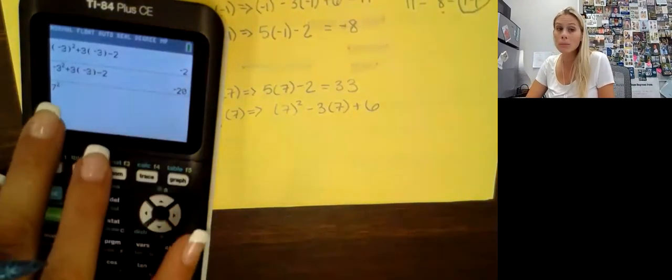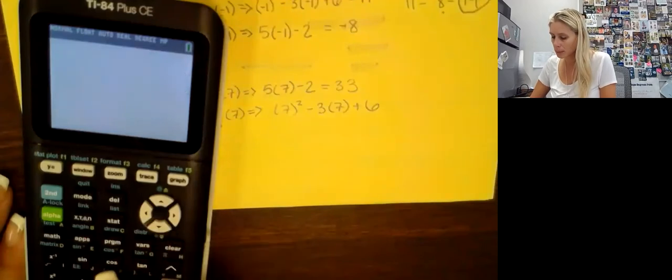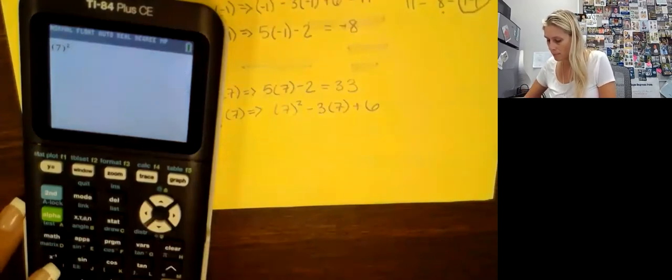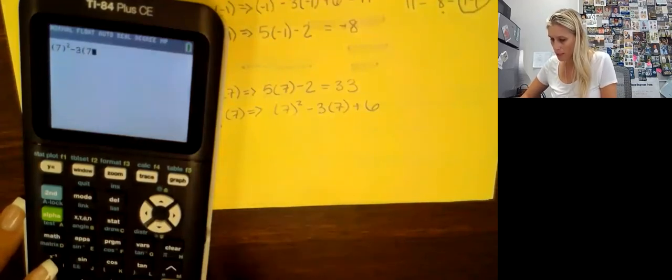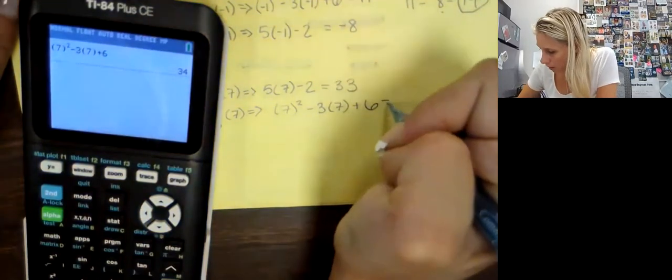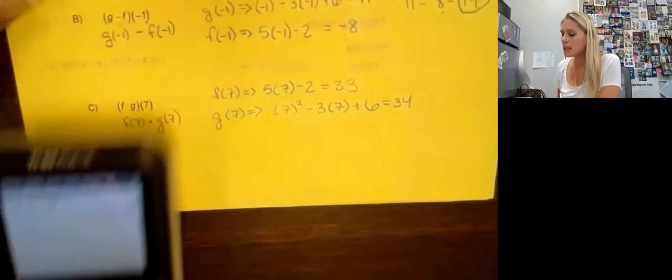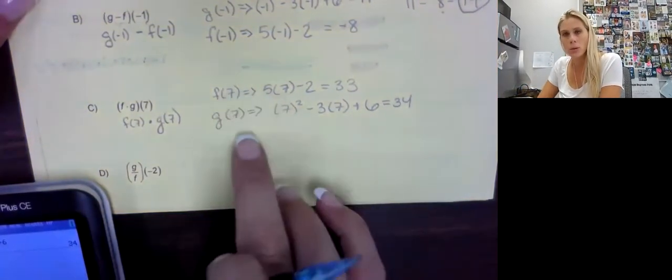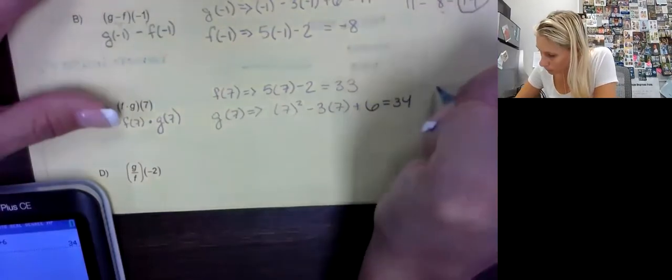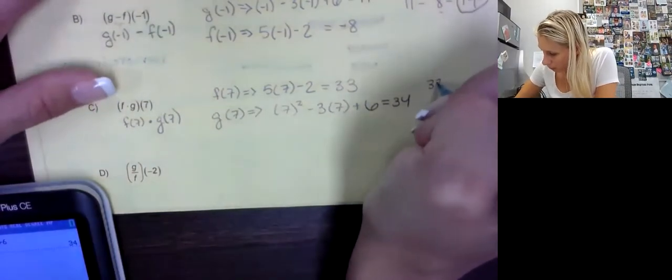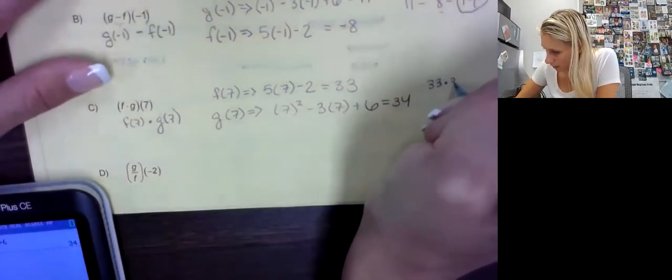Again, I don't need the parentheses there this time because it's positive, but I should get in the habit of that, right? Minus 3 times 7 plus 6. 34. And I definitely don't want to do my next one in my head because what am I doing with these two numbers? I'm multiplying them. So 33 times 34